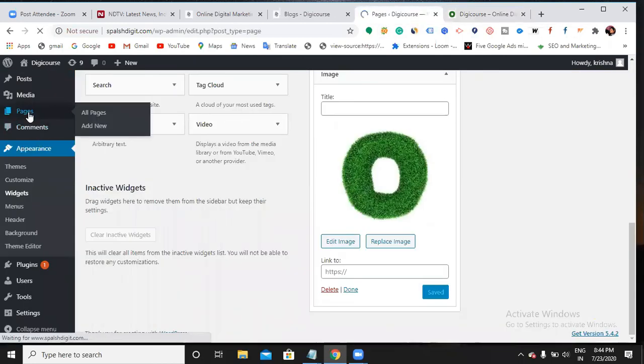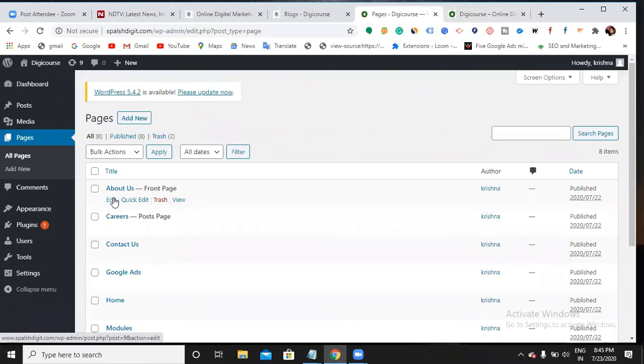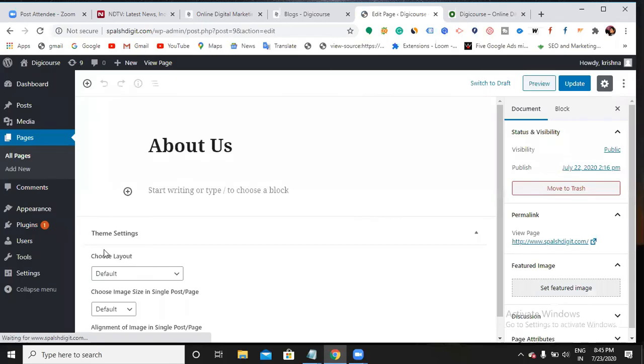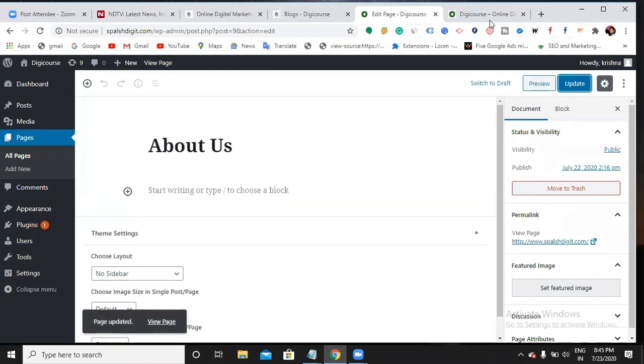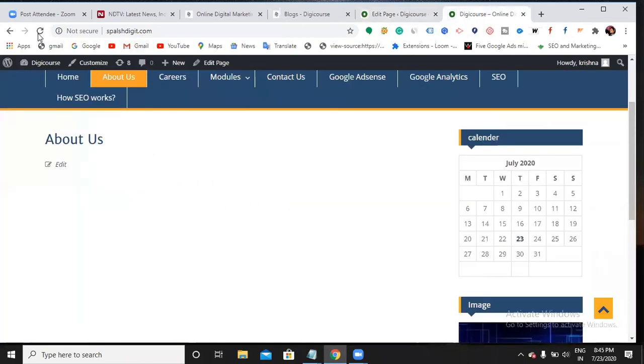Go to pages. So it is the About Us, right? Okay, so here you have an option like choose layout, default. If you want to show primary sidebar, you can show it. Content, primary sidebar, you can show it. Three columns, no sidebar. I'll go with the no sidebar and refresh it.